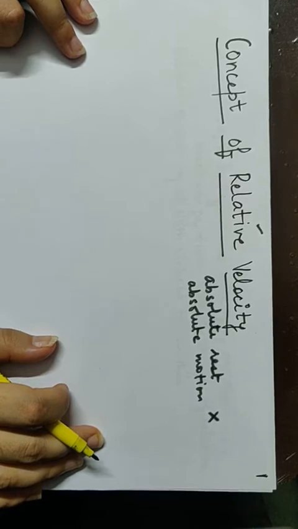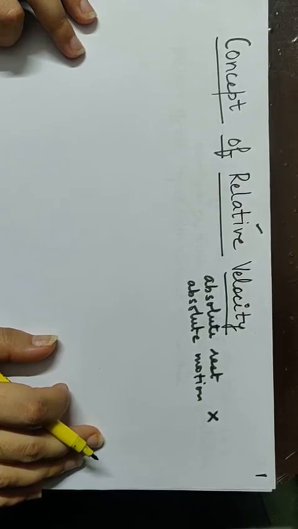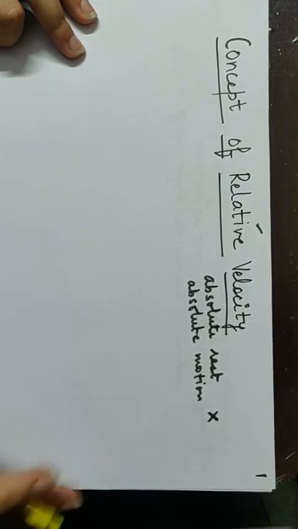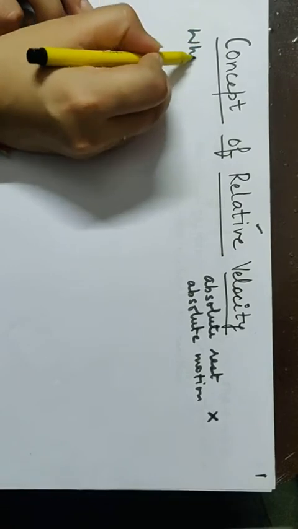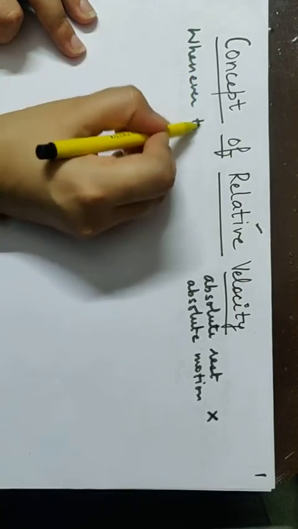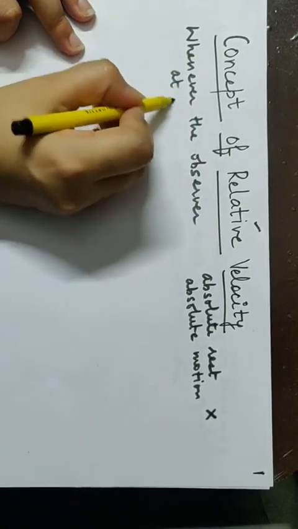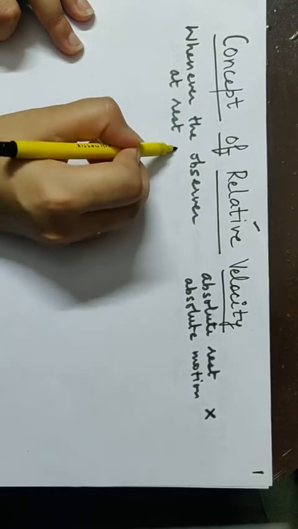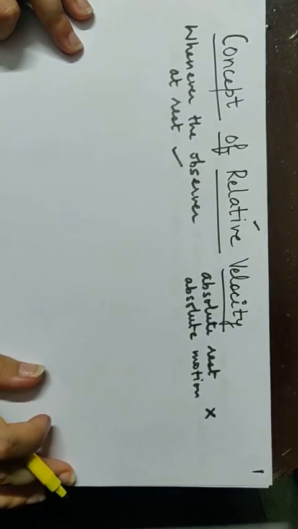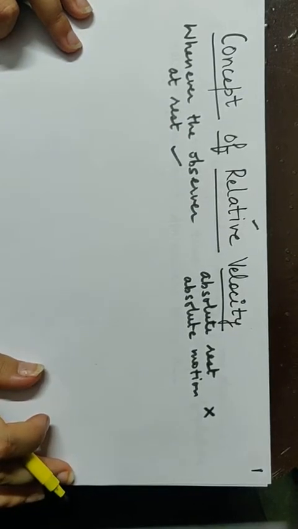But for considering the motions around us or for noting them down, we always suppose a person who is an observer, and we suppose the person is at rest. So whenever the observer is at rest, then whatever he notes down, we tell it is the actual velocity, right?